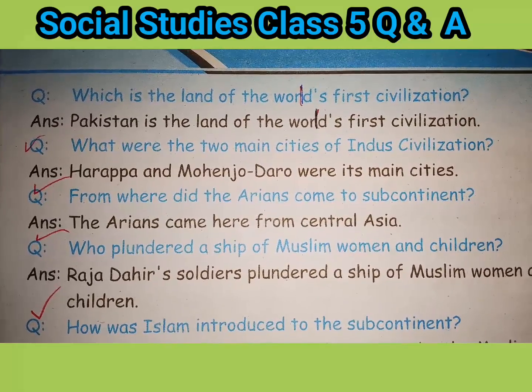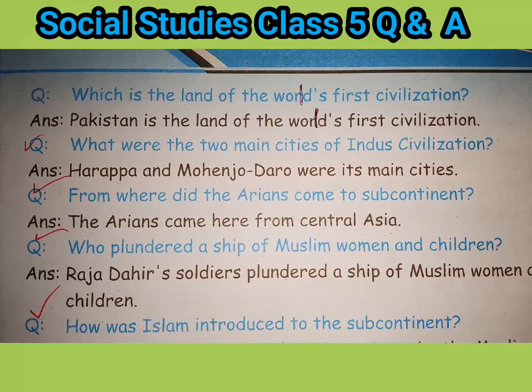Social Studies, Class 5. Question: which is the land of the world's first civilization? Answer: Pakistan is the land of world's first civilization. What were the two main cities of Indus civilization? Answer: Harappa and Mohenjo-daro were its main cities.